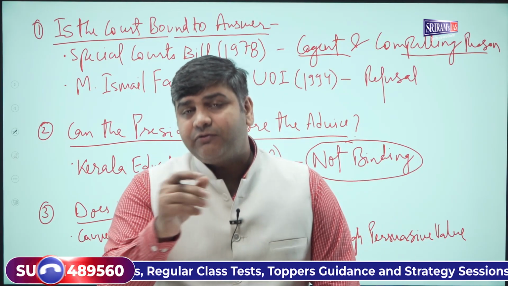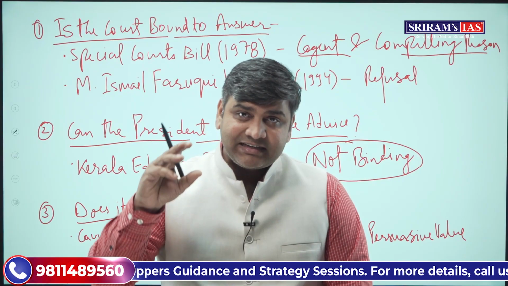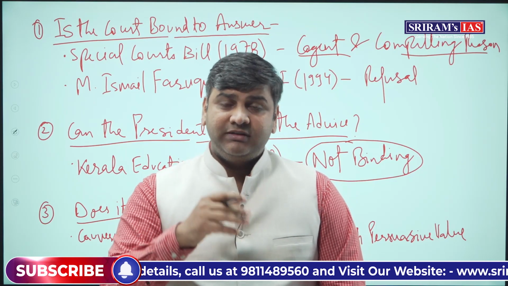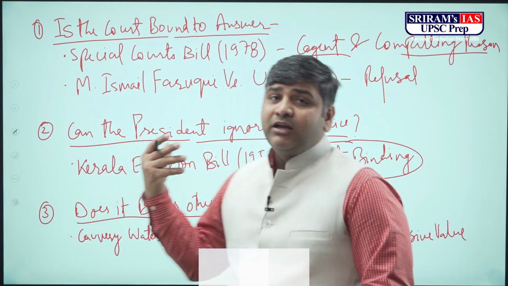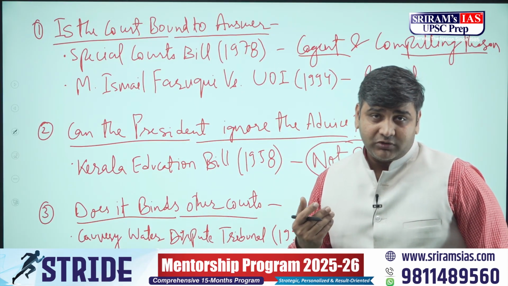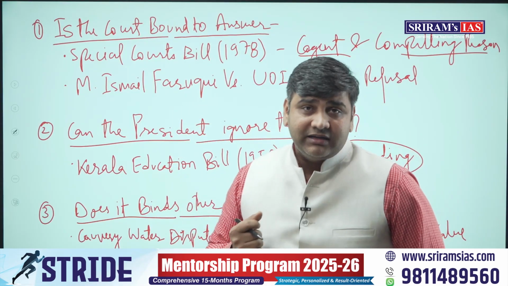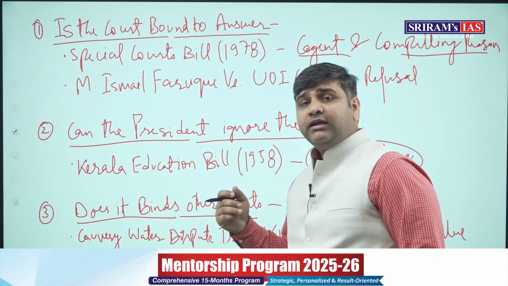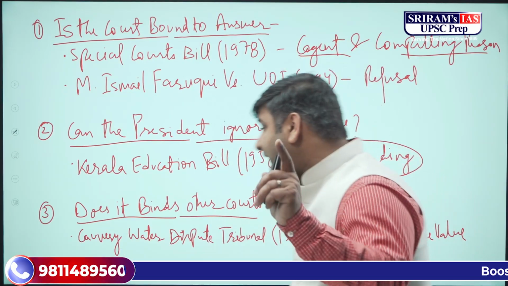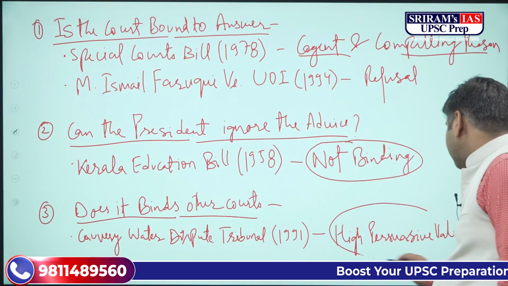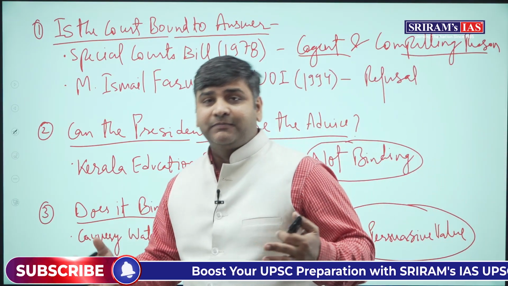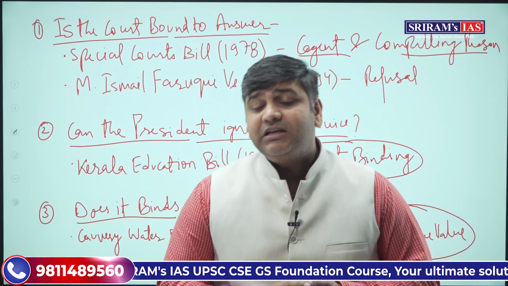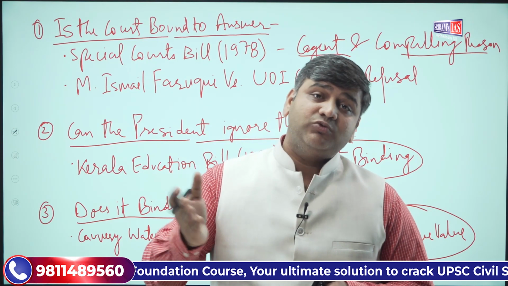If you see Article 141 of the Indian Constitution, it clearly says that any judgment given by the Supreme Court of India is binding on all the lower courts, the high courts, the subordinate courts. But this is not a judgment given by the Supreme Court of India. Rather, this is the opinion given under Article 143. So that is the reason why you cannot call it binding on all the courts, but it has very high persuasive value. So almost we can say it's binding. The high courts do not go against the opinion given by the Supreme Court. It has very high persuasive value.